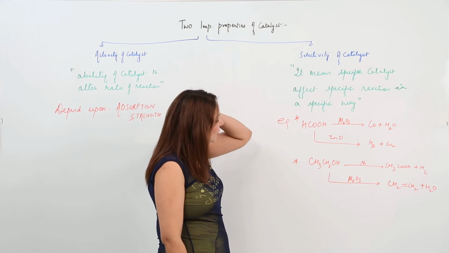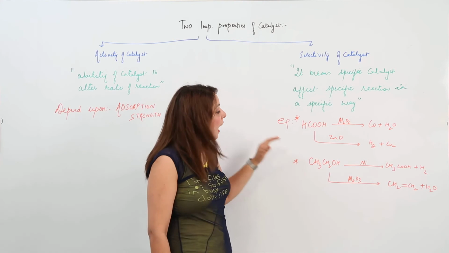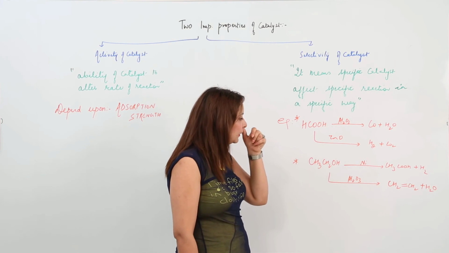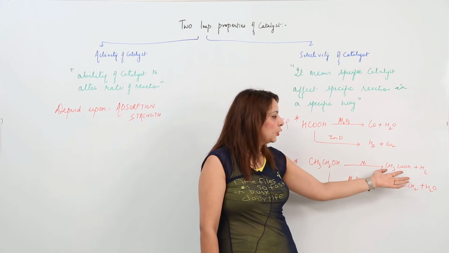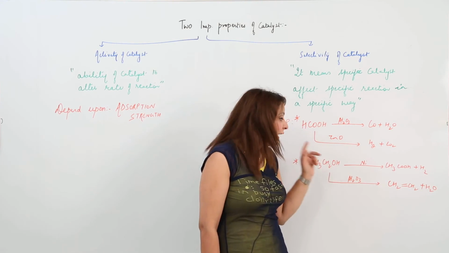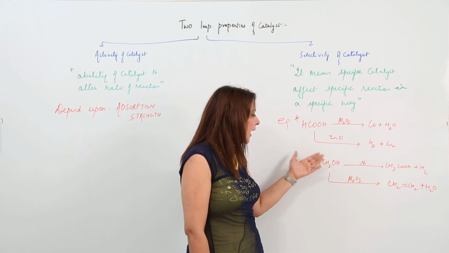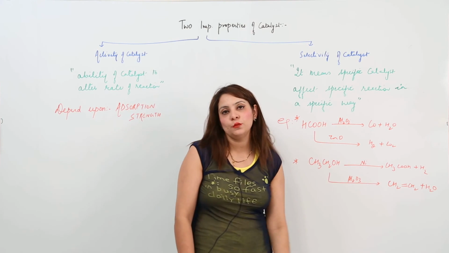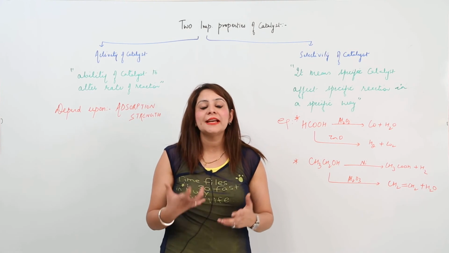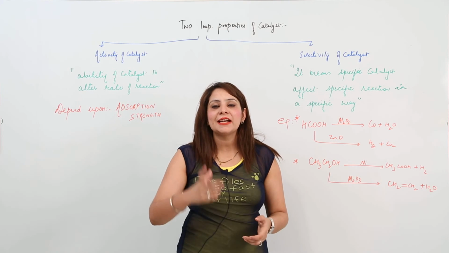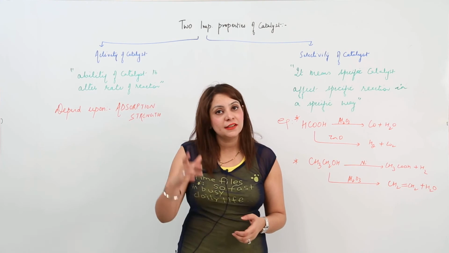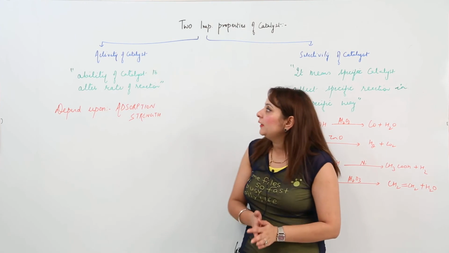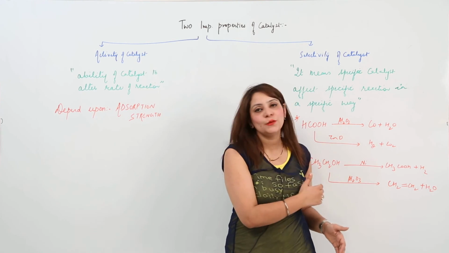And likewise, I have one more example. See, this is ethanol. I am reducing the ethanol in the presence of the catalyst nickel, and what do we get? We get the carboxylic acid and hydrogen gas. And when we react it in the presence of aluminium oxide, what do we get? We get ethene and water. So this is what we mean by selectivity. Selectivity means the catalyst is going to catalyze the selective reaction in a selective way. So these are the two important properties, the activity and the selectivity of the catalyst.